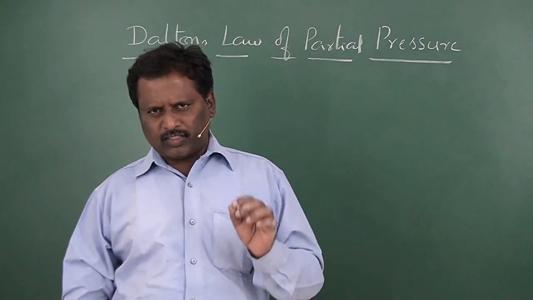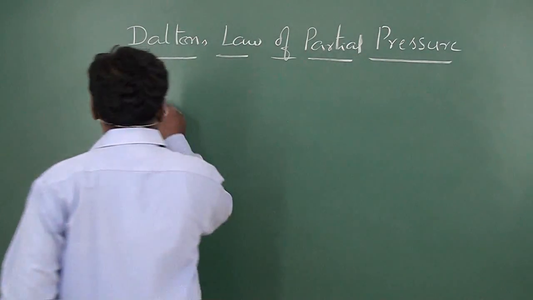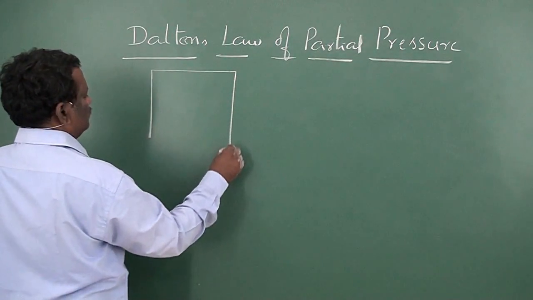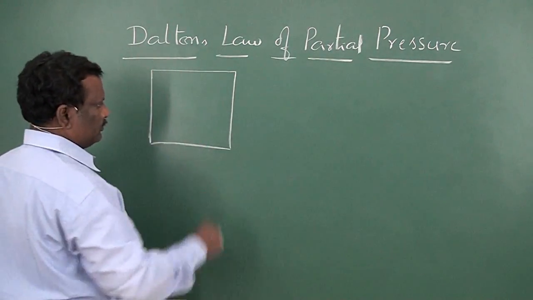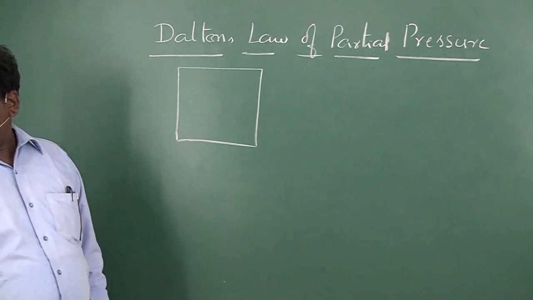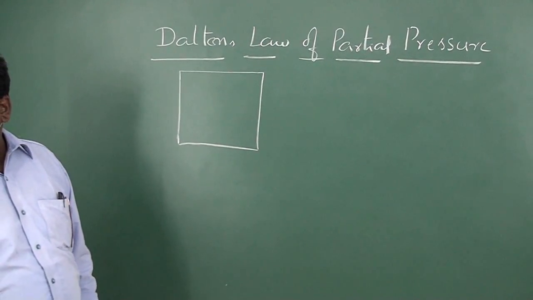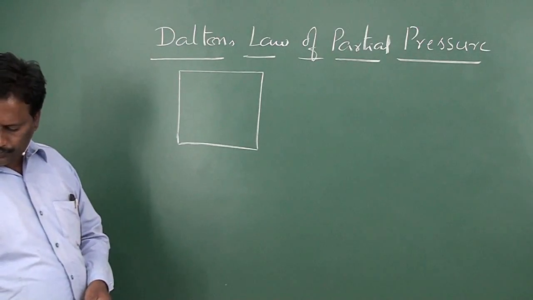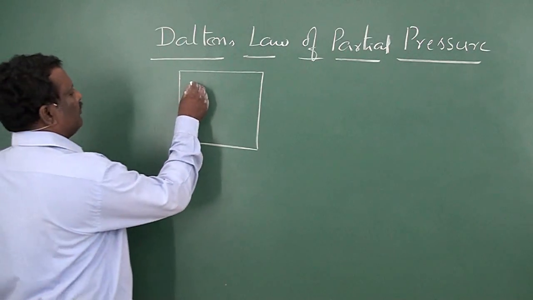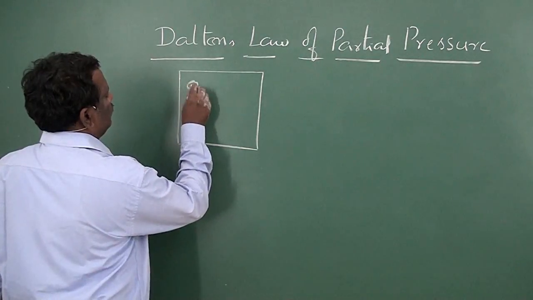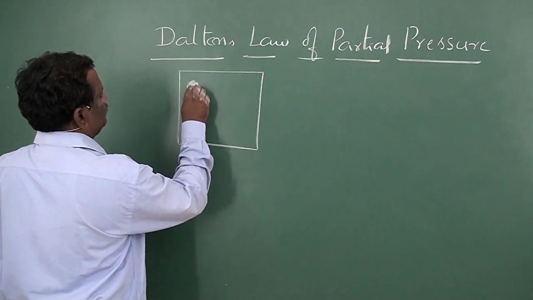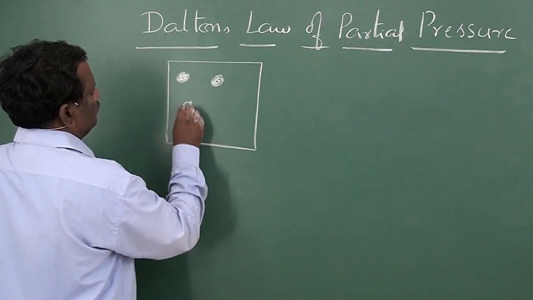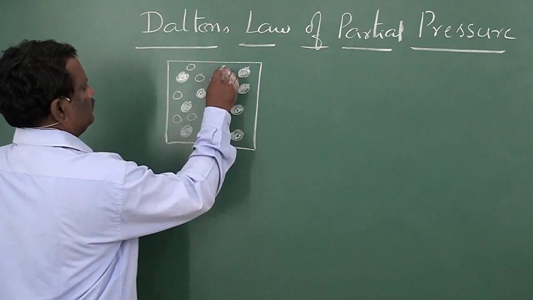Now, let us explain in detail. This is a container of volume V. The container volume is V. Now, here I have two types of gas molecules.